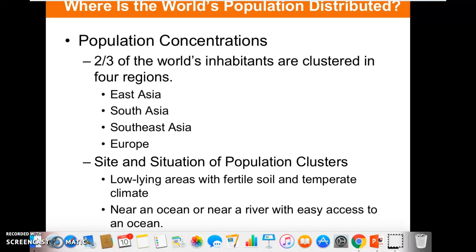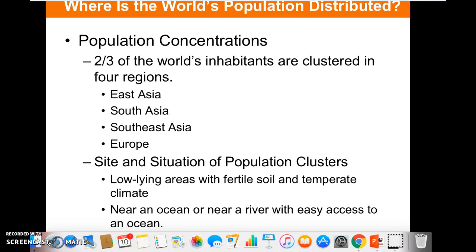This can be kind of confusing because when we talk about the world's largest countries, the U.S. is one of the world's most populous countries. But we're looking at clustering, so we're looking at the concentration of people. And we know the U.S. is a really, really big country. The United States of America has a huge amount of land mass. So we don't have a high concentration of people, nor do we have the highest population density for our country. So we're looking at concentration and population density.